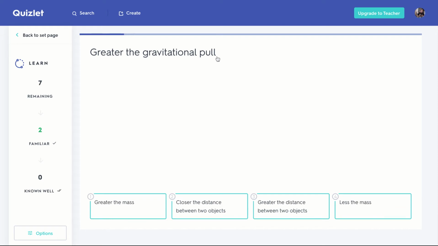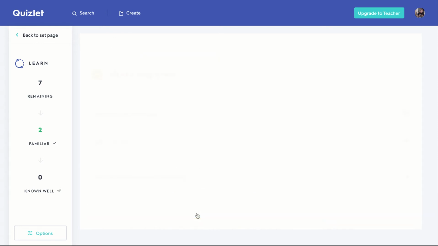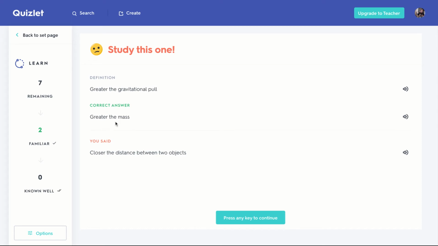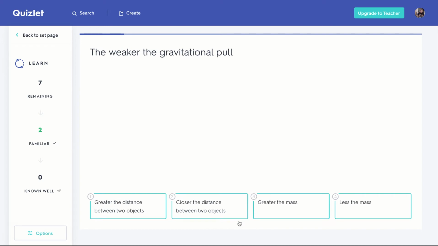Greater the gravitational pull. See, here's where this does kind of have a problem. Greater the gravitational pull, the greater the mass, and the closer it is between the two objects. But only one of them is probably going to be right because it's looking for the exact match. It doesn't know the content of them, it just knows what matches. I'm going to say the closer distance. And nope, it went with the greater the mass. That's a tough thing about this.